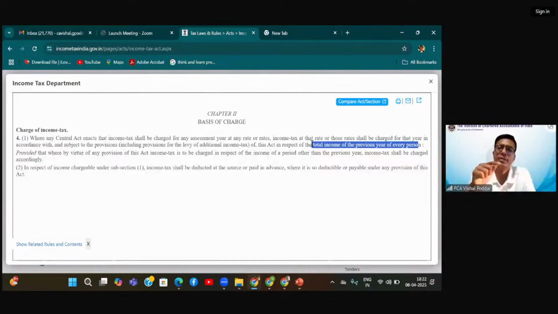In indirect tax, the burden is always shifted to the consumer, the person who is actually consuming the goods or service, or who is enjoying that particular activity or transaction. The burden automatically gets shifted to that person. So even though the supplier is depositing it with the government, finally he is collecting from the customer and depositing. In fact, the taxation law itself provides that it will be presumed that the tax burden has been shifted.